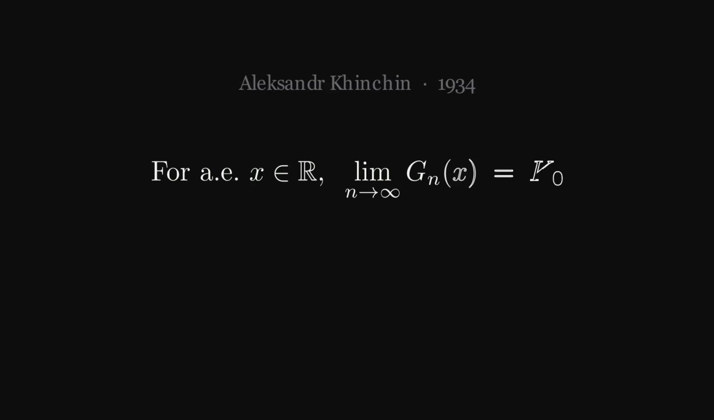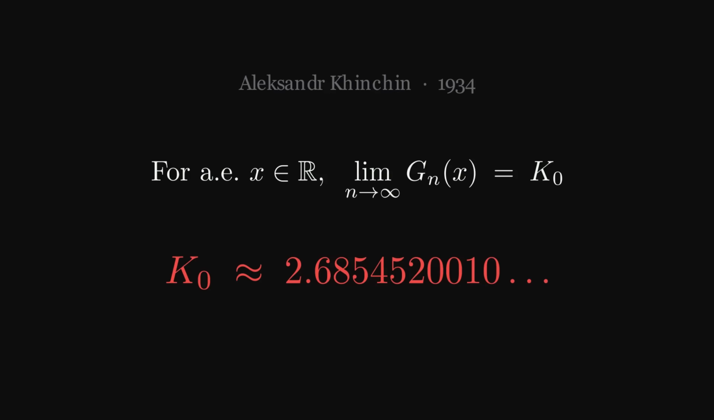He proved a theorem that I still find hard to believe. Take a random real number, any random real, pluck one off the number line by pure accident. With probability 1, the geometric mean of its continued fraction coefficients, as n goes to infinity, converges, and not just converges to one specific number, 2.68545200010. Khinchin's constant, K0, same number.